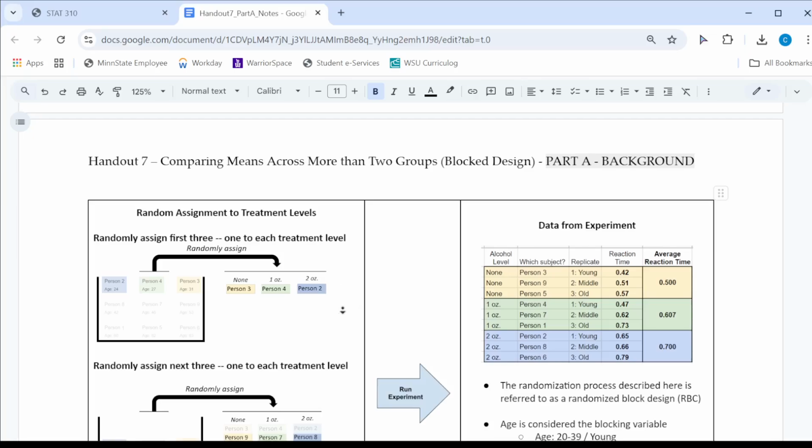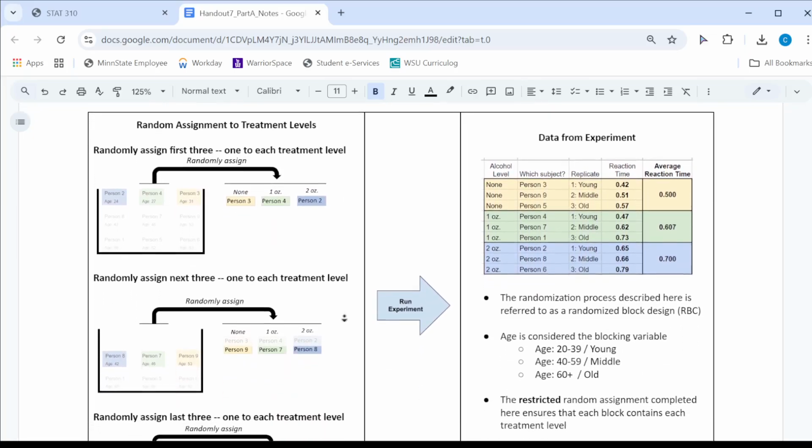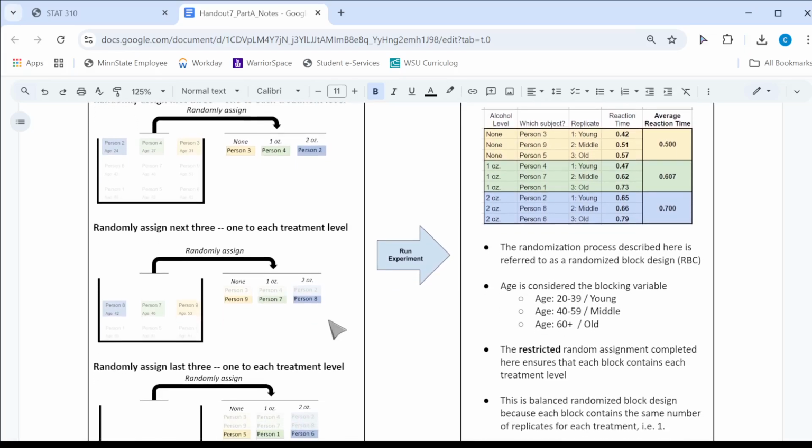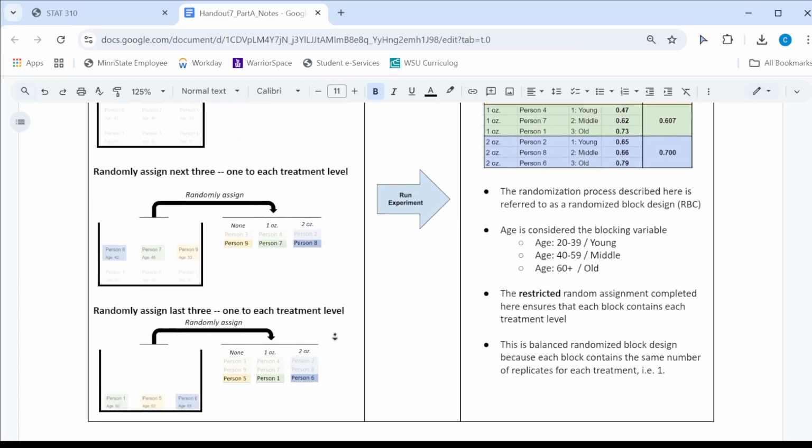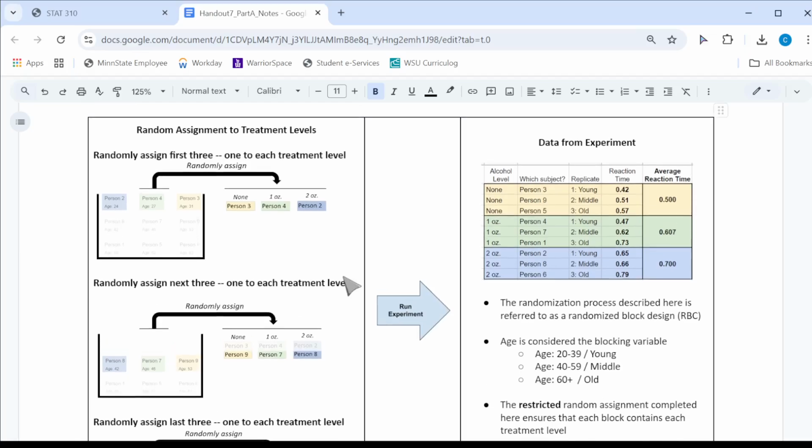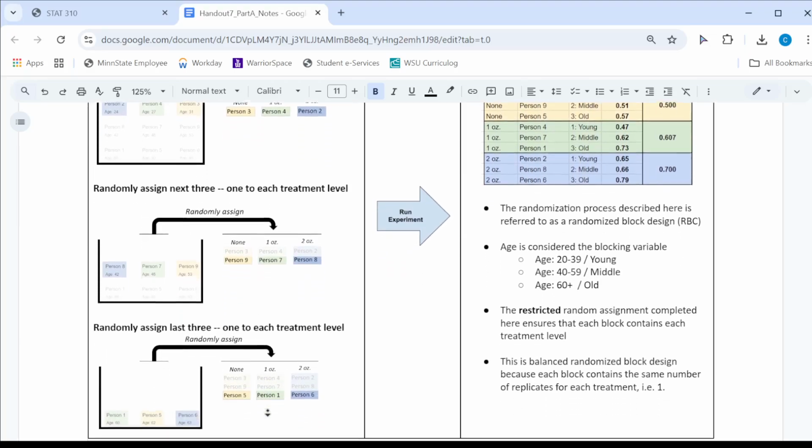Once that is done, I'm going to go to my middle-aged individuals, person 8, 7, and 9. One of those individuals is going to get assigned to the no alcohol group, one to the 1 ounce, and one to the 2 ounce. And likewise for the older group. So I do my randomization, but it's done in a slightly restricted way. When I decide which person is going to get what alcohol treatment, I'm doing that within the young group, or within the middle age group, or within the older individuals.